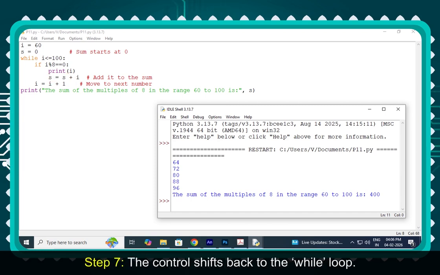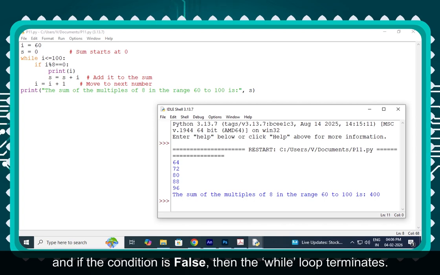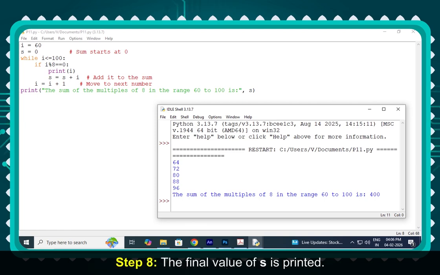Step 7. The control shifts back to the while loop. The while condition is checked again. If the condition is true, then steps 4, 5 and 6 are repeated, and if the condition is false, then the while loop terminates. Step 8. The final value of S is printed.